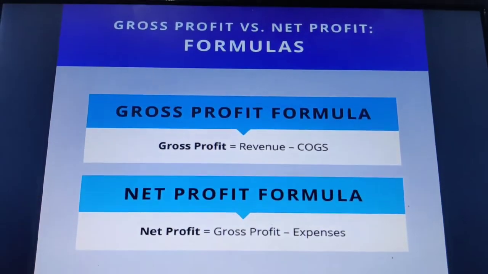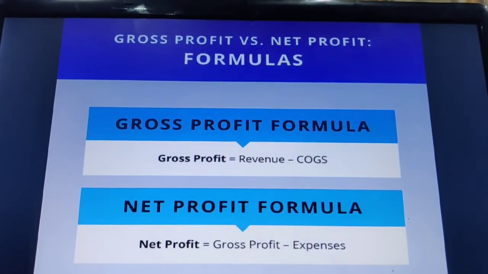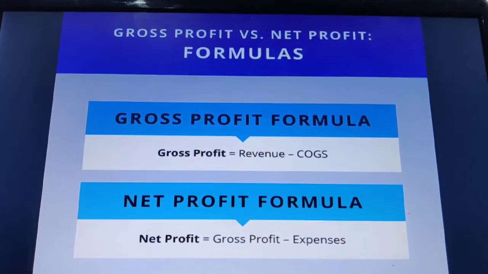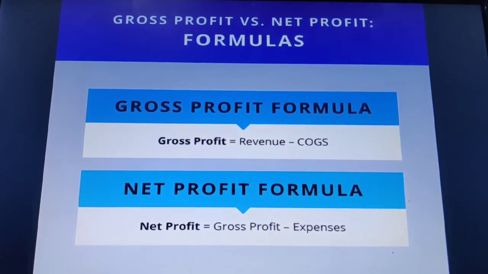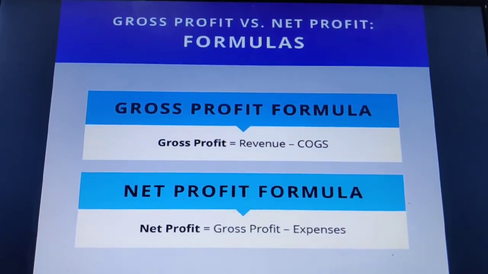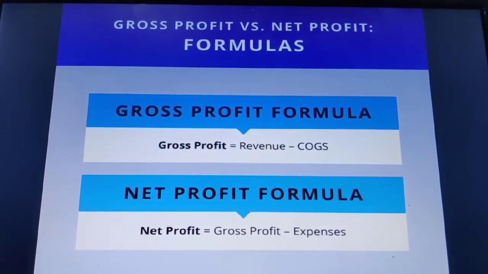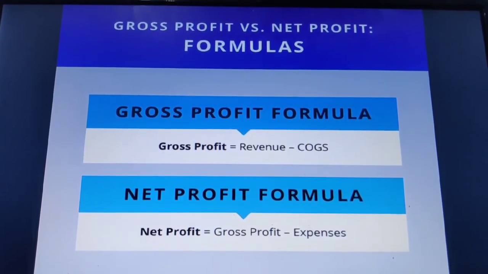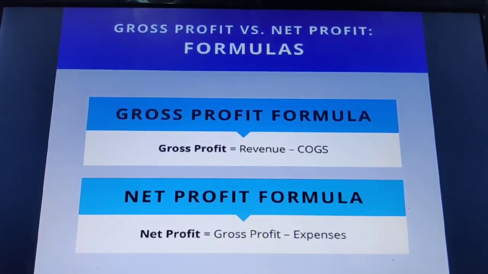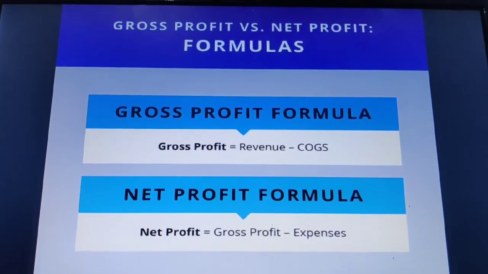Basically, gross profit versus net profit. We calculate gross profit first and then we move on to net profit. Gross profit is calculated by revenue minus COGS. This COGS is your cost of goods sold. Whatever you are receiving, or whatever your sales are, you are deducting the cost of goods sold from it. Basically, whatever cost you incur to purchase or produce that product.